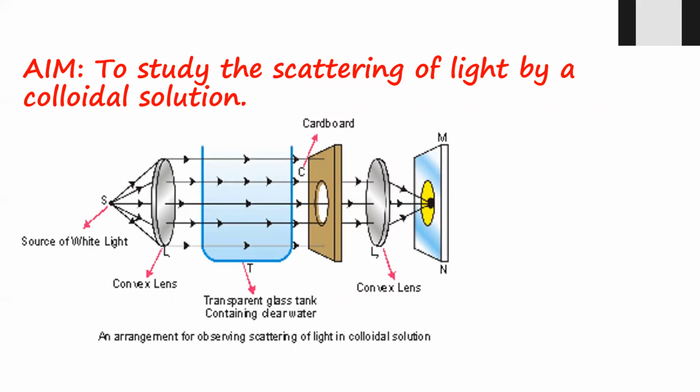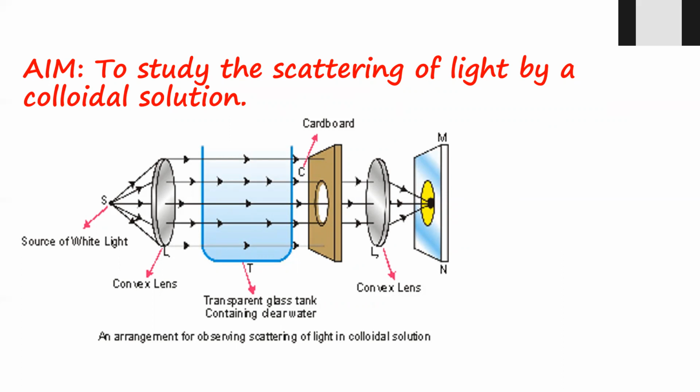So now to understand this concept, we can just arrange a setup also. How does it happen? They have taken two convex lenses which are converging ones. They have taken a glass tank which is transparent, and they have filled it with a solution that we can see is blue in color, and there is a cardboard through which some part of the light rays are entering, and there is a screen.